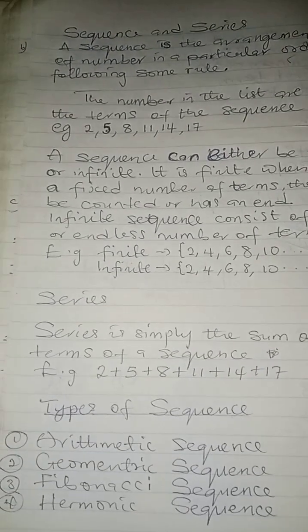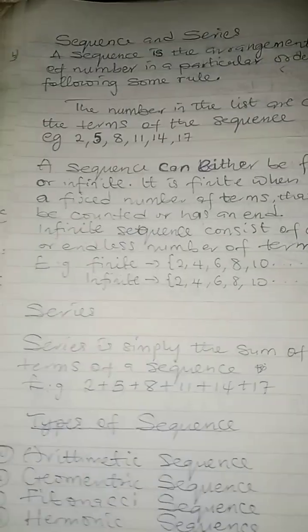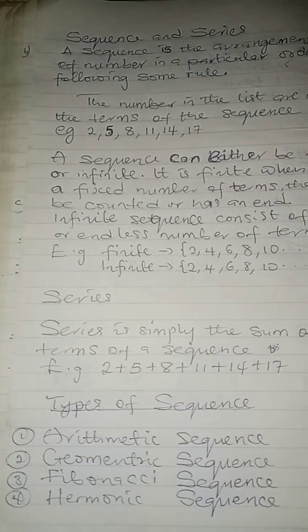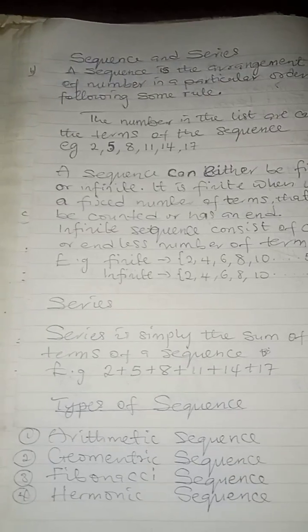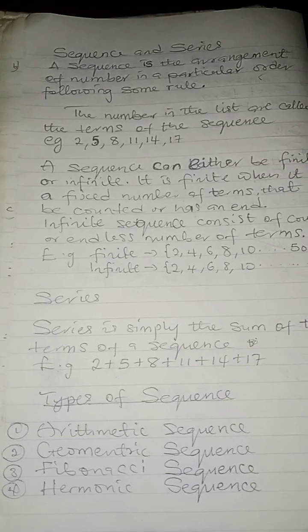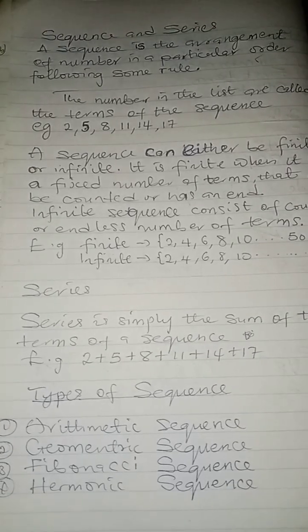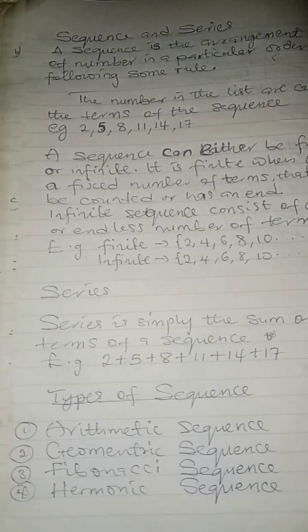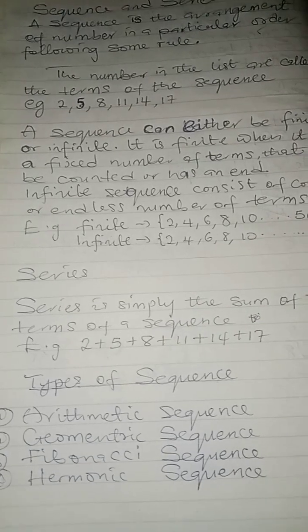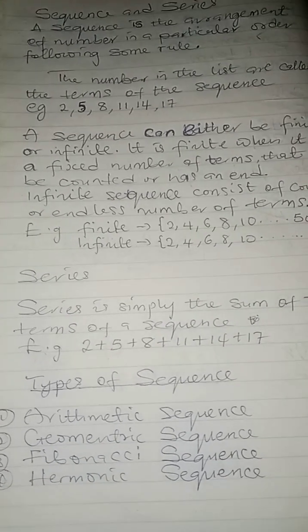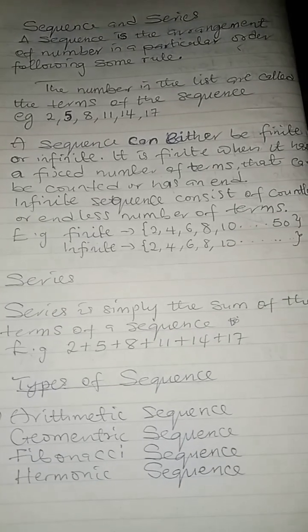So the difference between sequence and series is that sequence has to do with terms, and series has to do with the sum of those terms. When you add up terms, it gives us series, but those terms on their own give us sequence. Take note that series is simply the sum of the terms of a sequence. For example, 2 plus 5 plus 8 plus 11 plus 14 plus 17. This is what we call series.